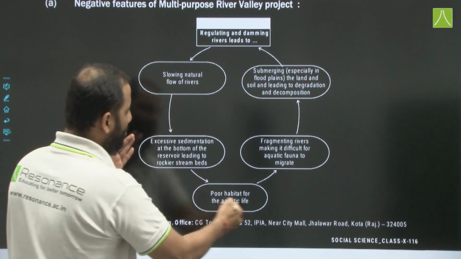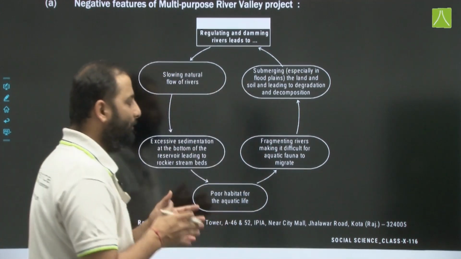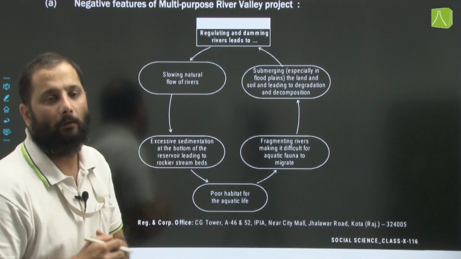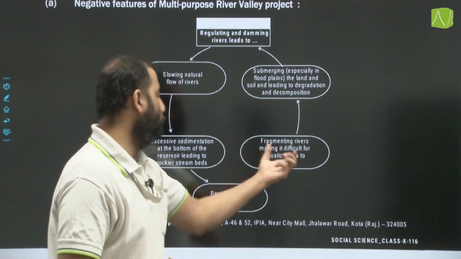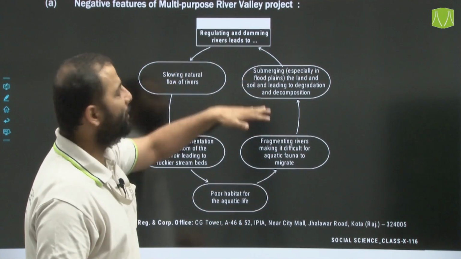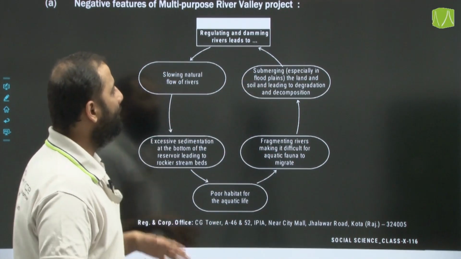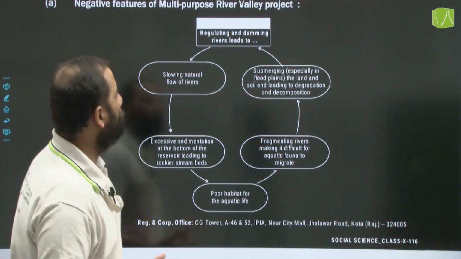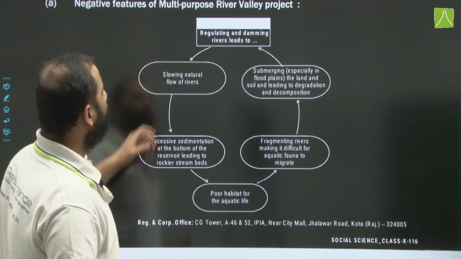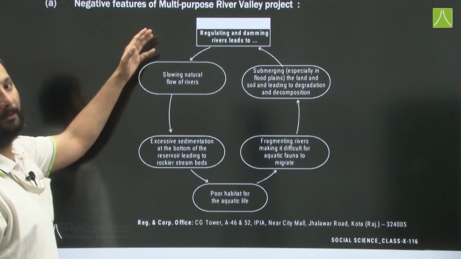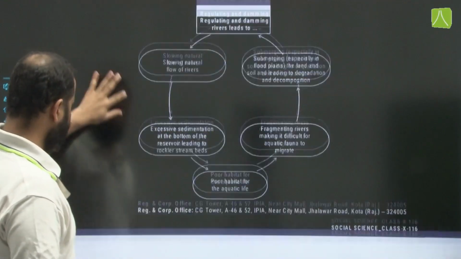All these are interconnected. Then fragmenting rivers, making it difficult for aquatic life to migrate, and submerging, especially in flood plains, the land and the soil, leading to degradation and decomposition. So these are some of the negative aspects related to your multi-purpose river valley projects.